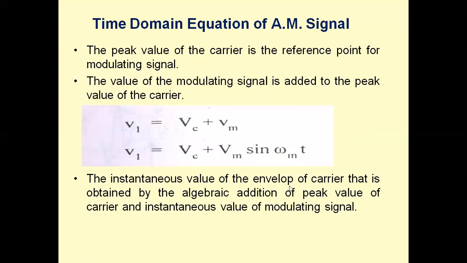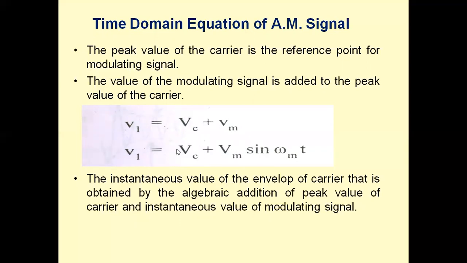This is the instantaneous value of the envelope. Envelope means the peak value of the carrier that is obtained by algebraic addition of the peak value of the carrier and the modulating signal. So we take the carrier amplitude and change it according to the amplitude of the message signal. When Vm increases, Vc plus Vm increases. When Vm decreases, Vc plus Vm decreases. That is why the instantaneous value of the envelope of the carrier is obtained by algebraic addition of the peak value of the carrier and the instantaneous value of the modulating signal.